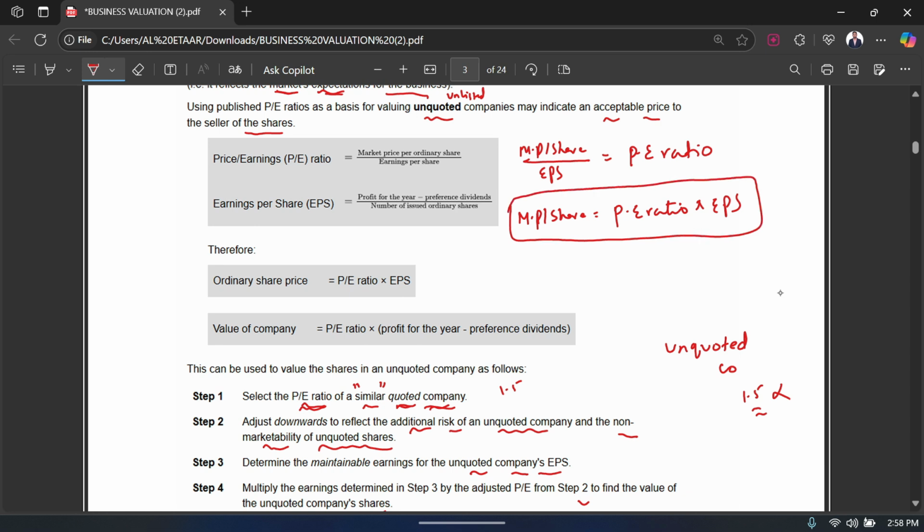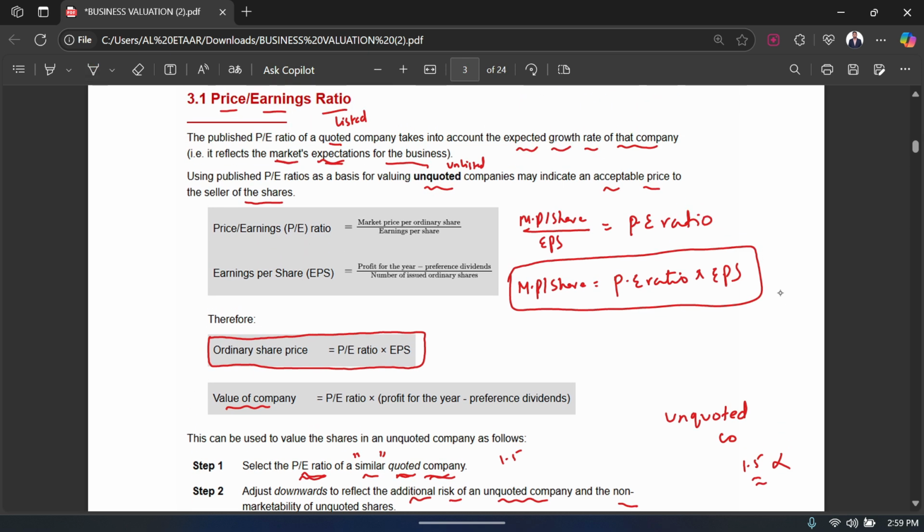So this is what I do: I get my PE ratio and I multiply it by EPS, so I can get my market price per share, because again, market price is dependent on PE ratio and EPS, right? So this is the formula that you can see over here. They have also concluded the same formula: if you want your ordinary share price, your market price, you need the valuation of the business, you need to multiply your PE ratio with EPS. Okay, so that's how you get the value of your company.